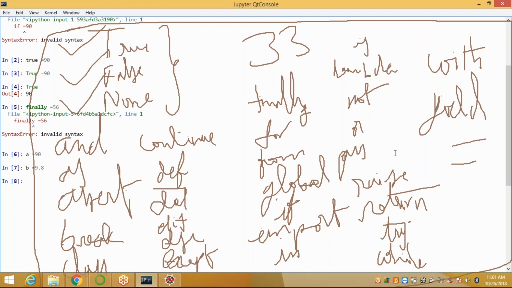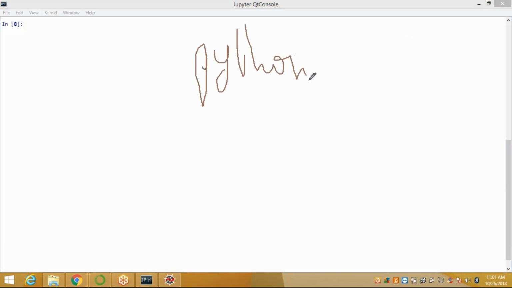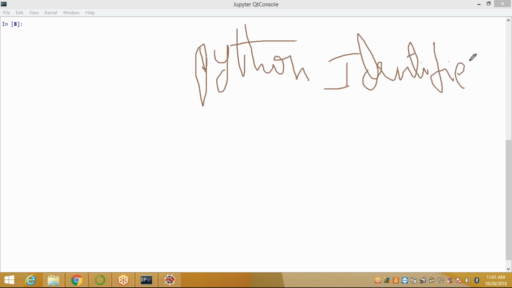Now we want to discuss Python identifiers. An identifier is the name given to entities like class, functions, variables, and so on in Python.